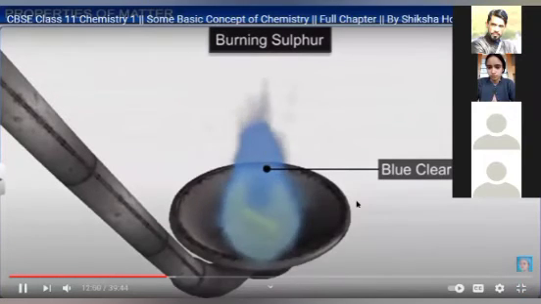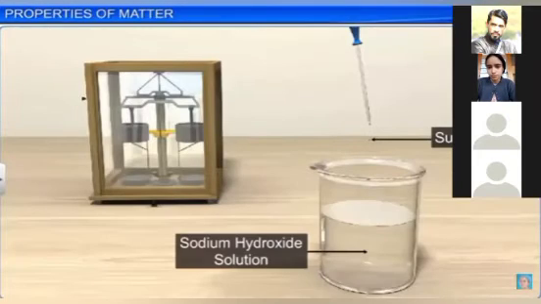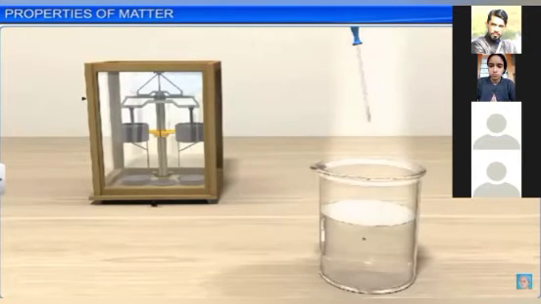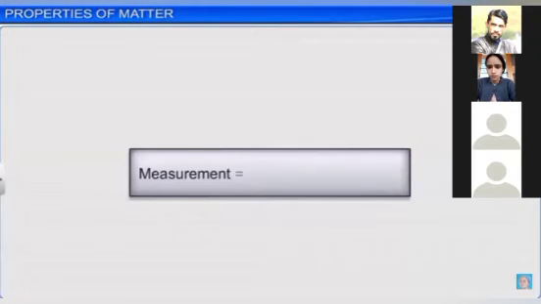Burning of sulfur gives a blue flame. This is not physical property. This is chemical property, because you are checking by heating or by mixing two solutions. When we add sulfuric acid to sodium hydroxide solution, you can see gas is produced. Production of gas is also a chemical property. Change in color is also a chemical property.